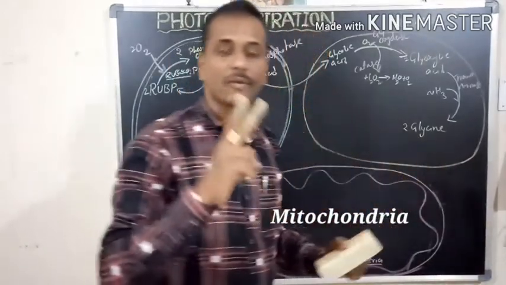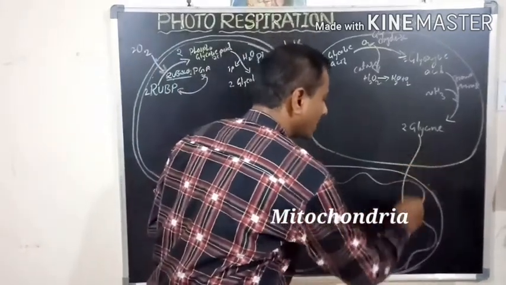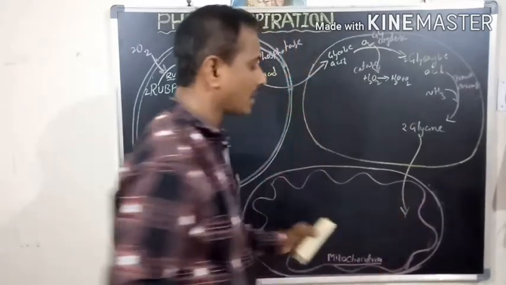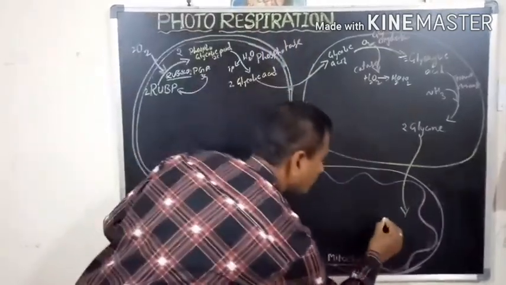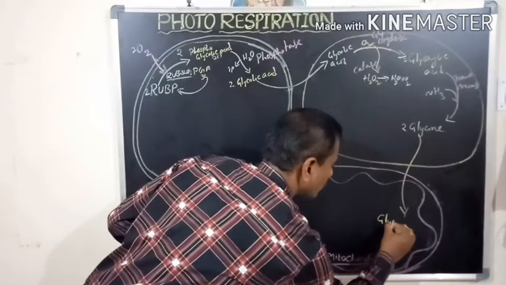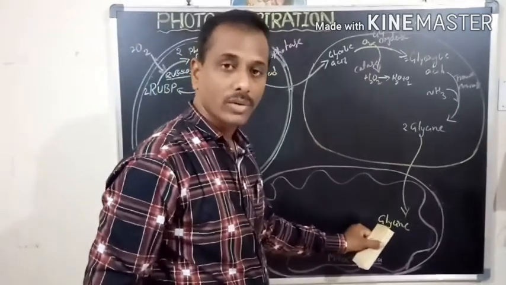After the formation of two molecules of glycine, these glycine immediately enter into the third cell organelle, that is mitochondria.